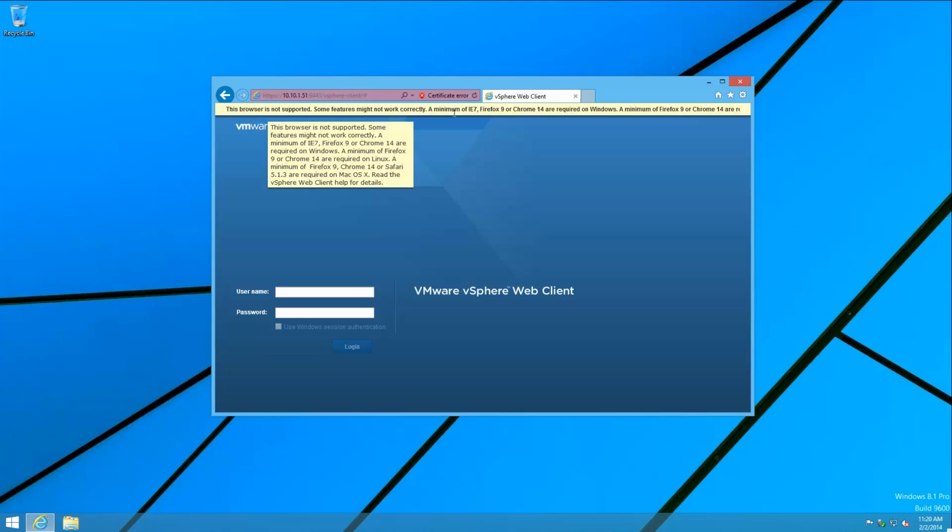Now, using Chrome, you can run into issues as well. Adobe Flex is the architecture for the vSphere web client, and Chrome can basically bug out on you. Too many tabs, or you have problems, and now you lose your remote sessions and everything you're doing in Chrome. So I like to use a separate version of Chrome just as a vSphere web client.